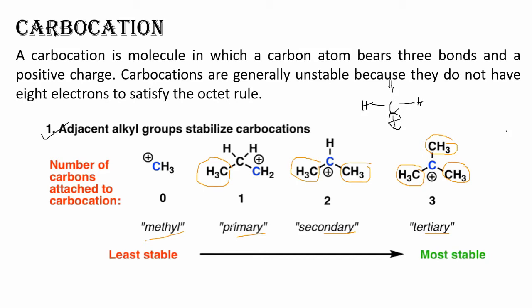Why? Because the electron deficiency of carbon, due to which it is a carbocation, will be reduced by the neighbouring methyl groups. Here we have no donors, here 1 donor, here 2 donors, and here 3 donors. So from our normal logic, we can understand that tertiary will be most stable and primary will be the least stable. So this is all about the stability of carbocations.